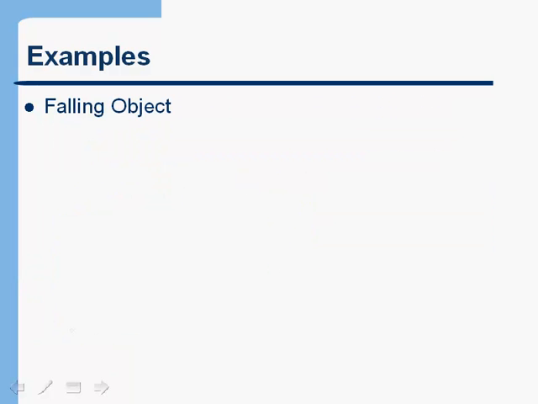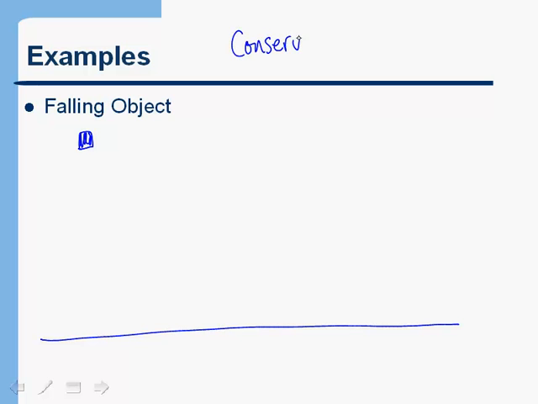So let's look more generally at this idea of an object falling and see how it illustrates conservation of energy. Let's say that this object starts out and it has an initial potential energy of 100 joules.